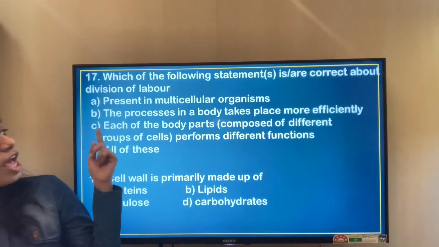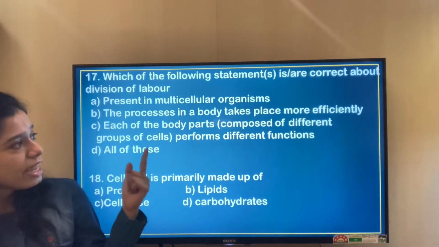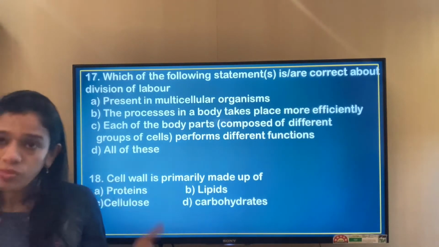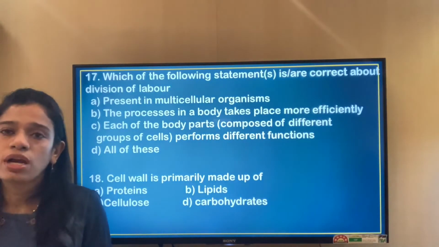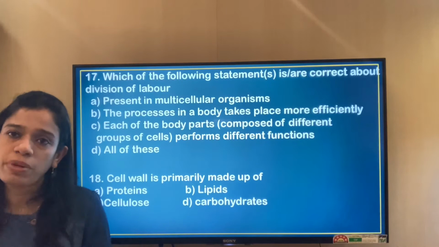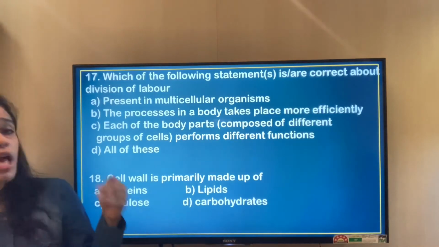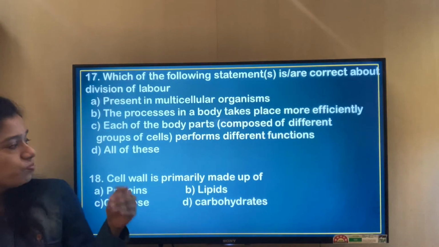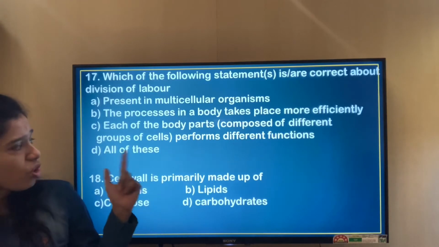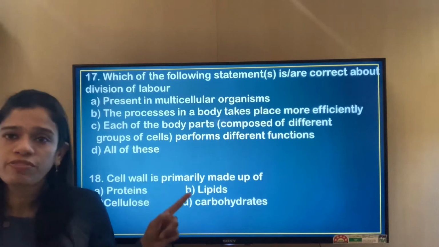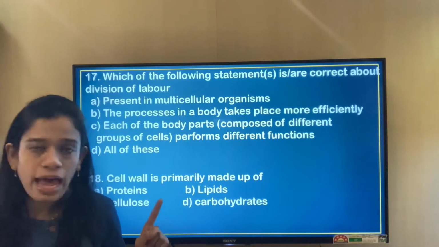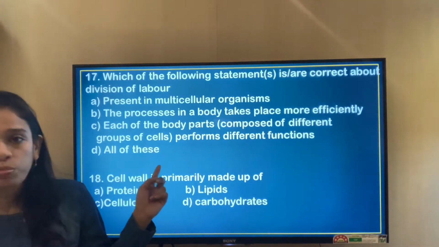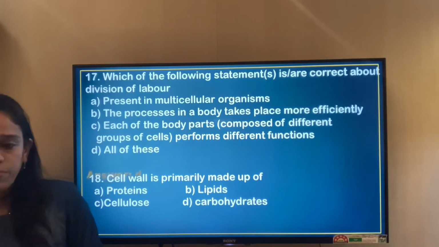The correct answer. The processes in a body take place more efficiently. Surely, because the higher evolved organisms, may it be plants, animals, or humans, are all multicellular organisms. Each of the body parts composed of different groups of cells performs different functions. That is also true. So in division of labor, all of these happen. We'll go for the option all of these, that is answer D.